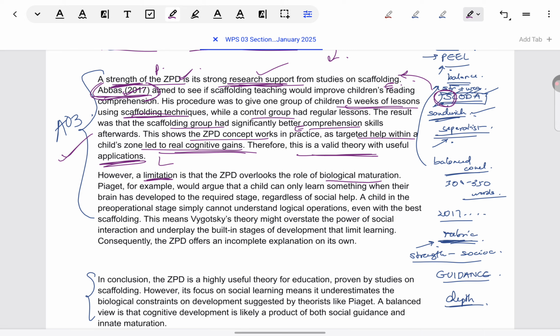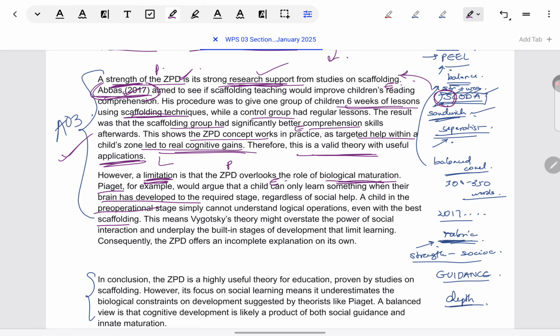So this is the point, signposting that we are giving a limitation and then naming the feature, which is a limitation, that there is no mention of biological maturation. Then elaboration or specific example: what do we mean by this? That Piaget has accounted for the brain's readiness to develop at a certain level that helps to achieve a certain stage, whereas Vygotsky assumes that just because of scaffolding, these abilities will come up.